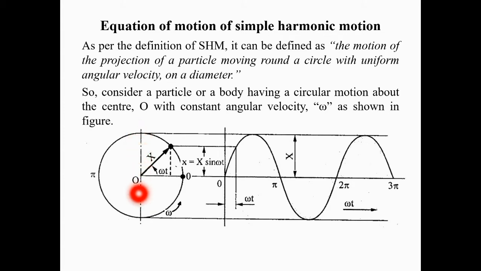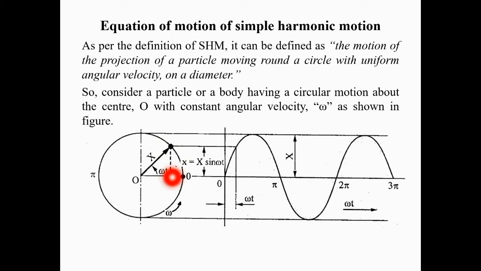It is nothing but a to and fro motion about the mean position. This would be the mean position for the motion of the projection of the particle, and it is simple harmonic motion. It is not necessary that we always take the projection on the vertical diameter. We can also take the projection of the particle on the horizontal diameter.